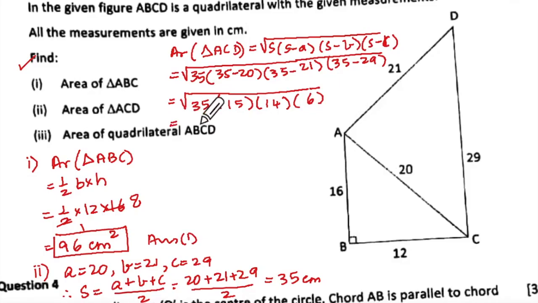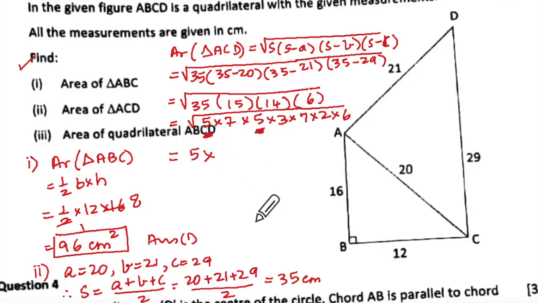Now this will be under root. Don't sit and multiply everything. Write 35 as 5 into 7. 15 is 5 into 3. 14 is 7 into 2. And let us write this 6 as it is. Now underline 5 and 5 and take the square root as 5.